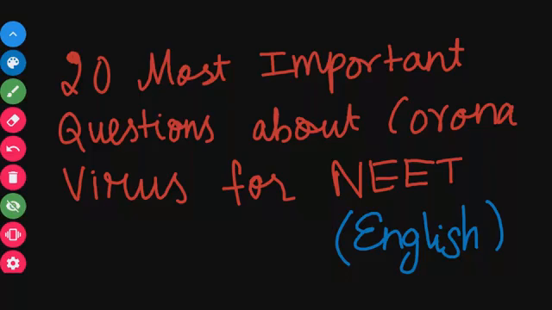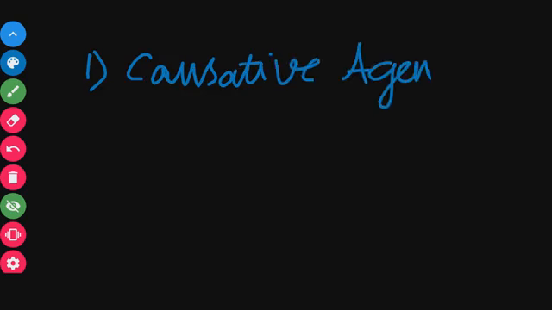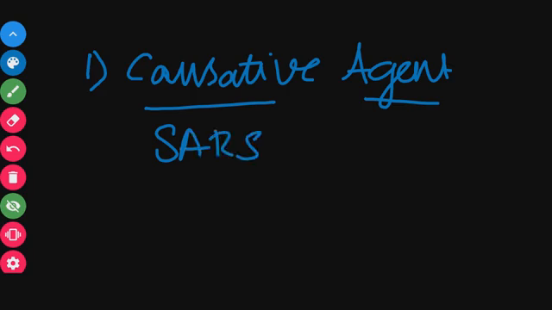Okay, today we are going to learn 20 most important questions about coronavirus for NEET. The first question is about the causative agent of coronavirus. The causative agent of coronavirus is SARS-CoV-2.